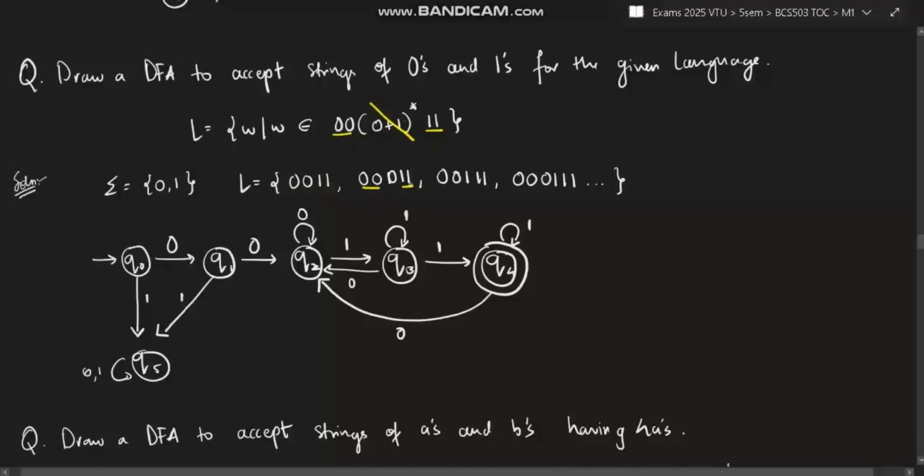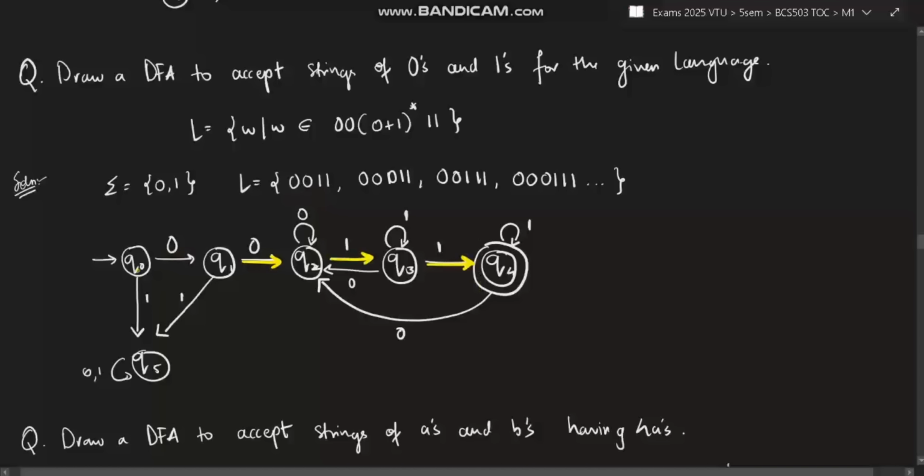Next, in between 0 0 1 1 we can have a 0, or in between 0 1 1 we can have a 1, or in between 0 1 1 0 0 and 1 1 we can have a 0 or 1 here, any combination of 0 or 1. Okay, now the least string is 0 0 1 1. That's what I'm concerned about. 0 0 1 1, done.